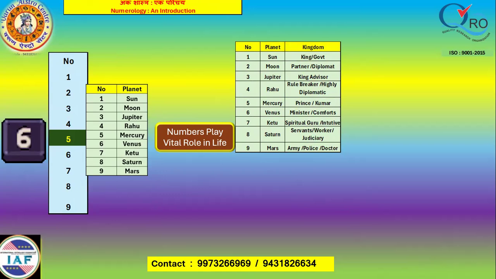So all these are the nomenclature for the numbers in the world of numbers.